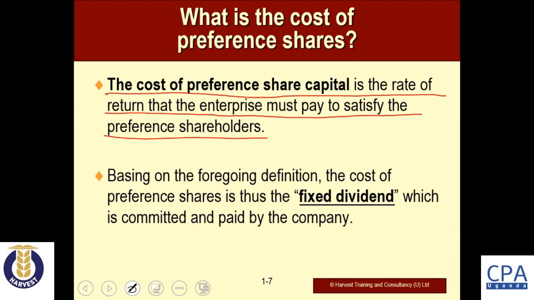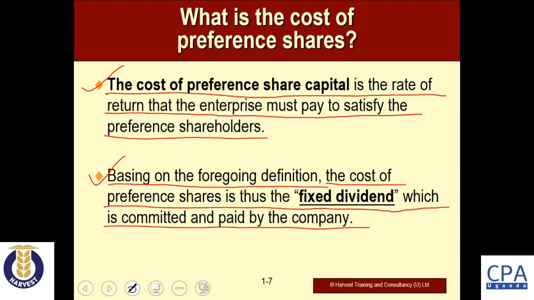We continue in the second bullet by saying that, basing on the foregoing definition, the cost of preference shares is thus the fixed dividend which is committed and paid by the enterprise, or the company for that matter. Because of the definition we have given, the rate of return that is paid to the preference shareholders is actually that fixed dividend that is always committed and paid by the company. So that's going to be your cost of preference shares.